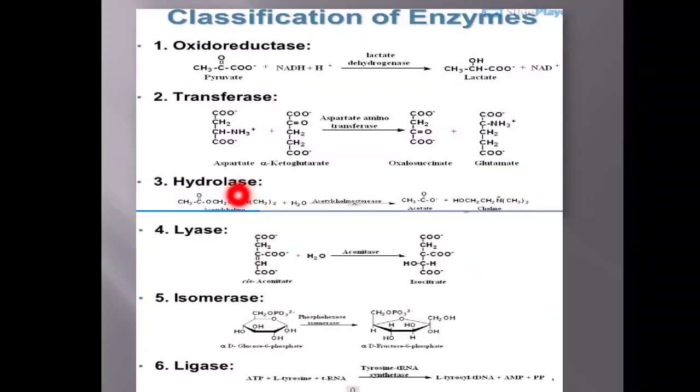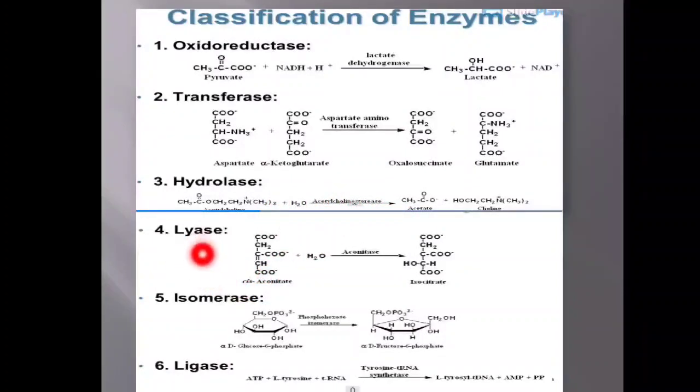You can observe one more example here, that is a hydrolase. That is going to bring about the hydrolysis. You can see here the hydrolysis of the material. Even the urease comes under this category. Urea is hydrolyzed to give ammonia and carbon dioxide with an enzyme called urease. Here it is acetyl, that is one of the enzymes which is involved in the hydrolysis of the reaction.